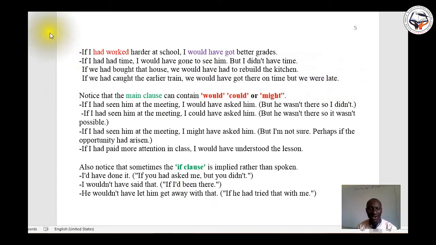You see? Now, let's continue. Notice that the main clause can contain would, could, or might. If I had seen him at the meeting, I would have asked him, but he wasn't there, so I didn't. If I had seen him at the meeting, I could have asked him, but it wasn't possible. If I had seen him at the meeting, I might have asked him, but I'm not sure.